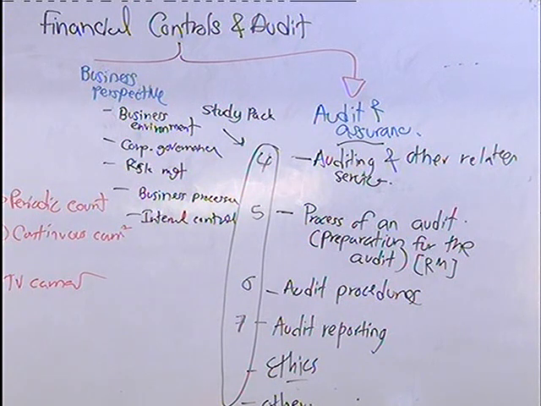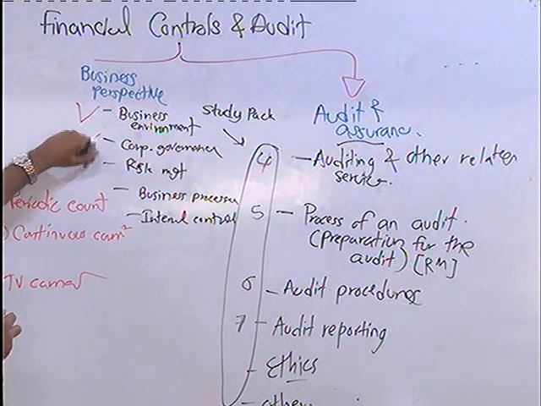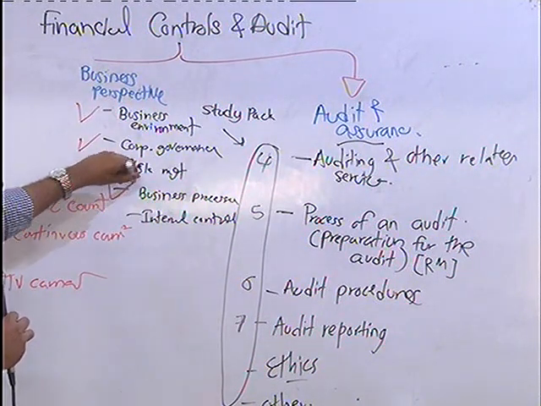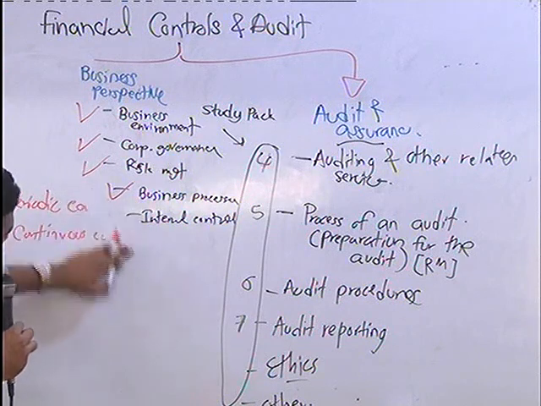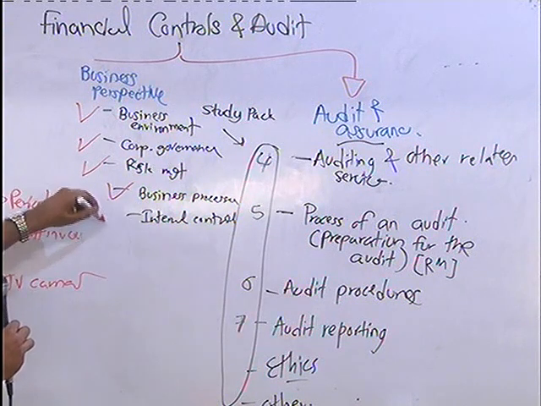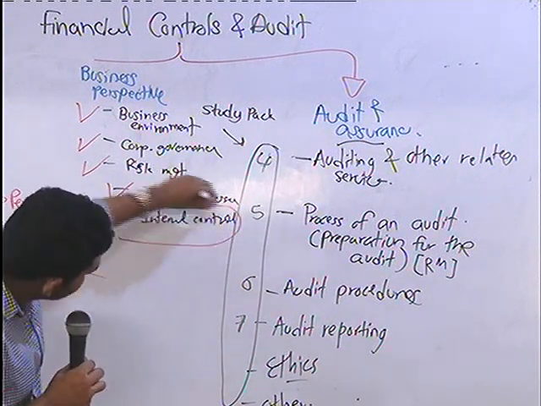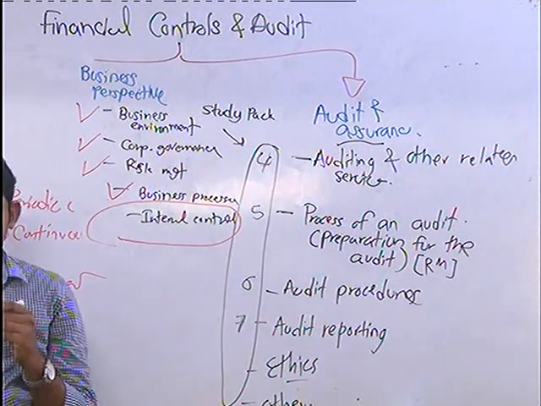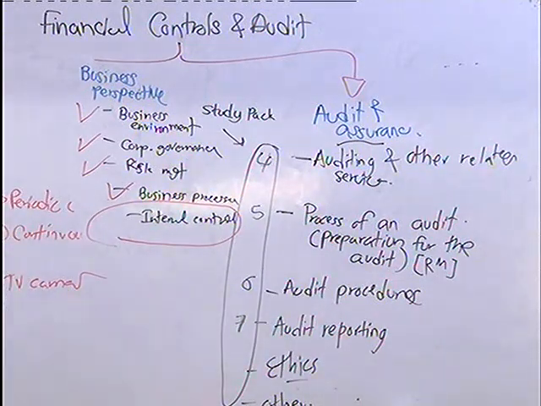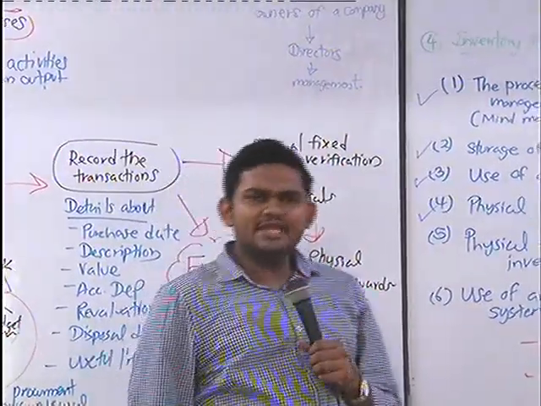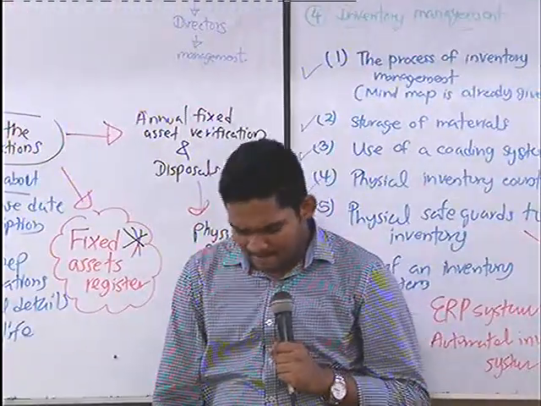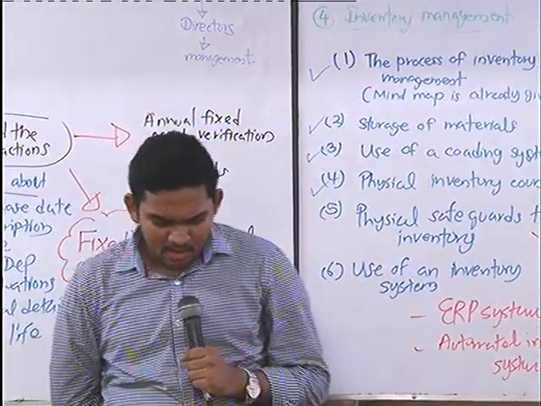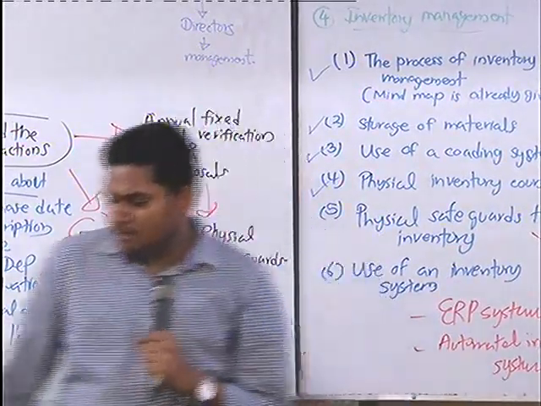So if you look again at the content, we have completed business environment, corporate governance, risk management, business processes. Here we go. And now we are going to discuss internal controls. So let me brief the lesson for you, right? Internal controls. So what are the internal controls? What is the meaning of internal controls?